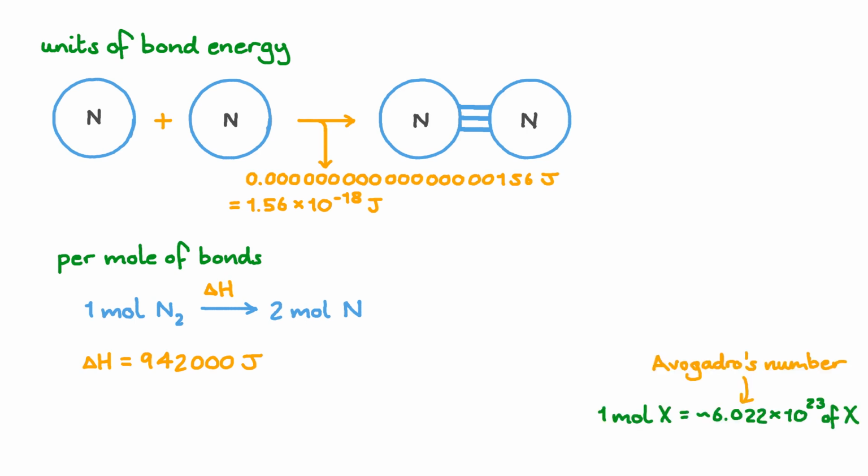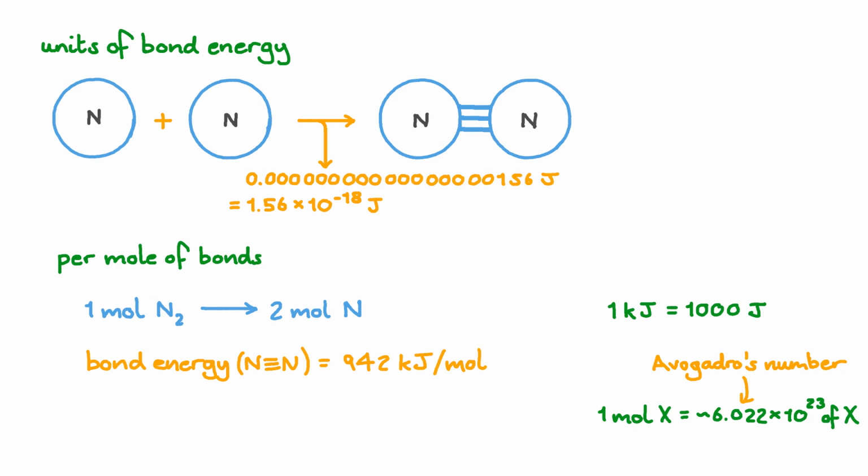Remember that 1 mole of atoms is equivalent to an Avogadro's number of atoms, which is about 6.022 times 10 to the 23. So, going back to our bond energy, we have a bond energy for the nitrogen-nitrogen triple bond of 942,000 joules per mole. But this is a little awkward to say. So instead of using joules per mole, we use kilojoules per mole.